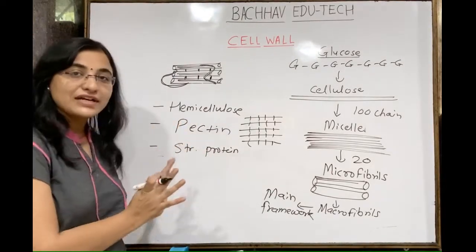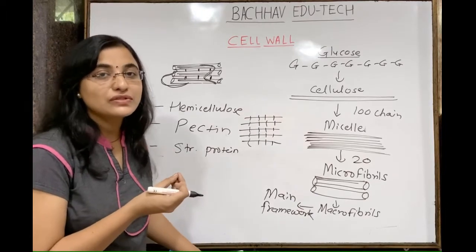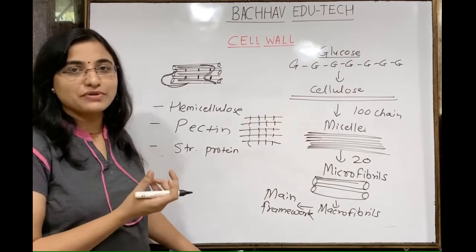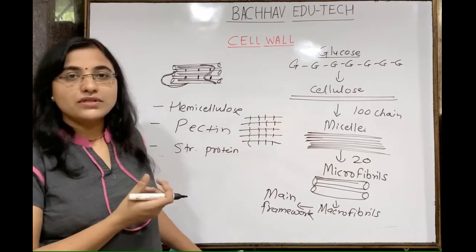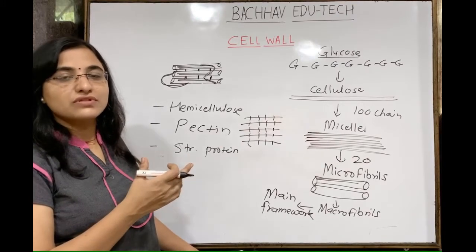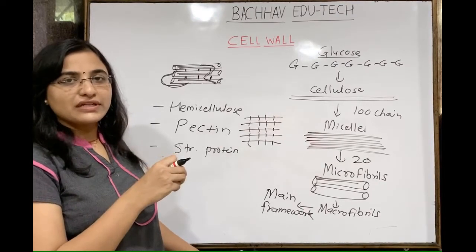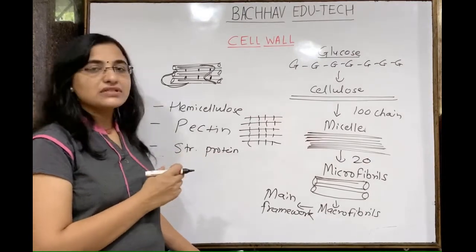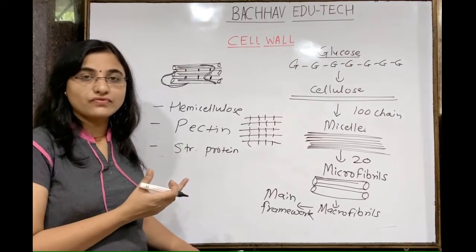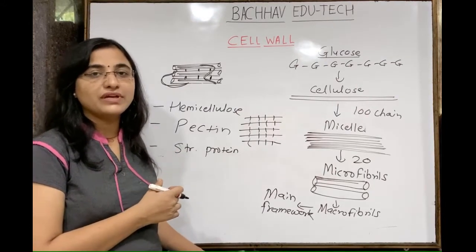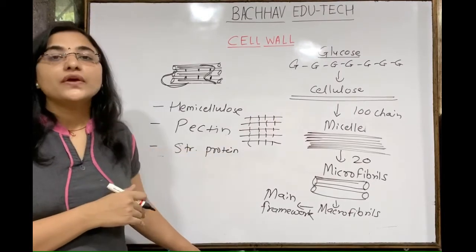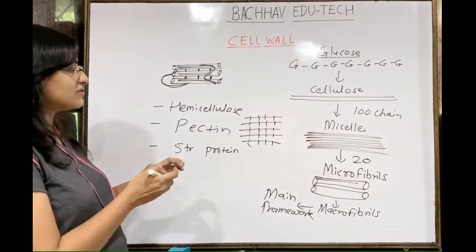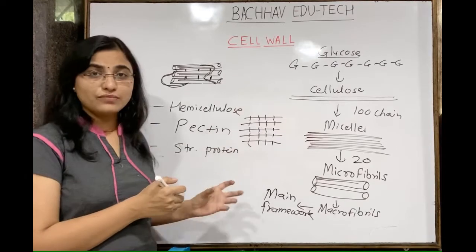Now this cell wall is ready, but there is the presence of cutin also. To avoid the loss of water, a waxy material is present, that we call cutin or suberin. So suberin is present when any kind of damage to the cell wall is there, then suberin gets deposited and that heals it. So it is again part of the cell wall. So cutins are also there to avoid the loss of water during transpiration. Excessive loss of water will be avoided with the help of cutin, which is generally present on the leaf and stem cell wall. Understand this? So this is nothing but the structure of the chemical composition of the cell wall.